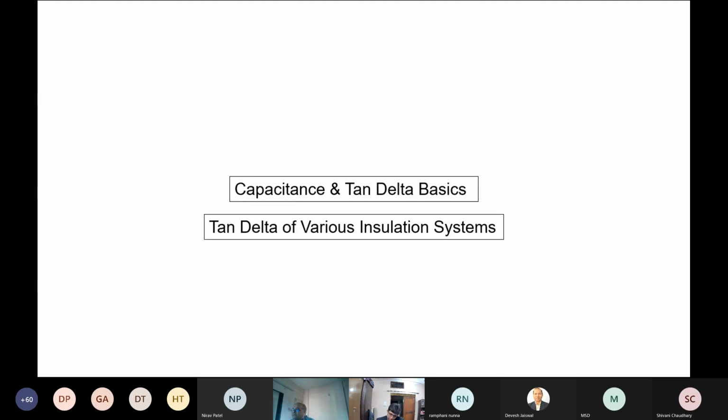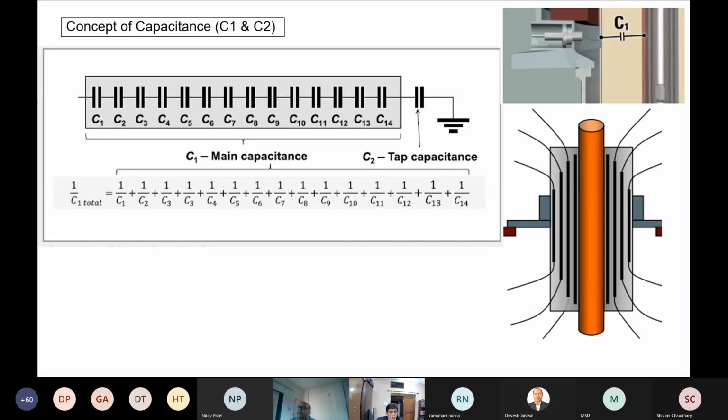Now let's go to the basics of capacitance and tan delta. Everybody will know it, but I am giving a repetition of some of the basic concepts so that we can take the subject forward from this aspect. As we have seen with the concept of capacitance C1 and C2 in condenser grading, C1 is the condenser core part and C2 is between the test tap and the mounting flange.